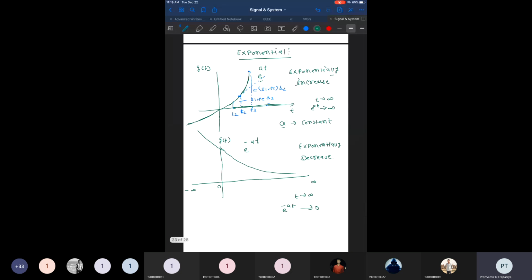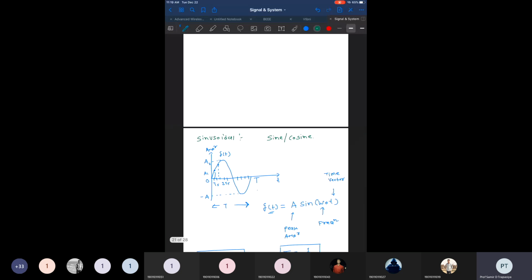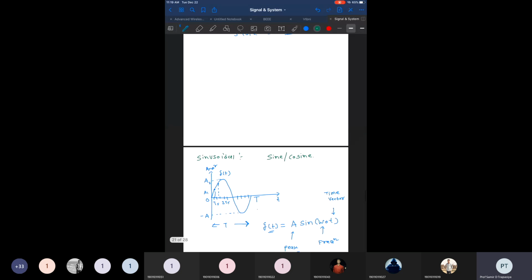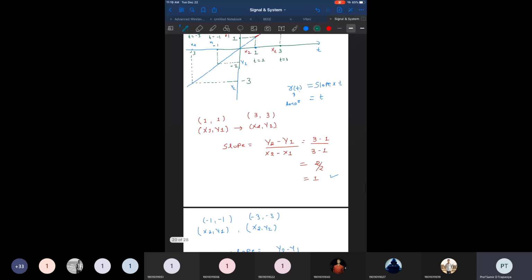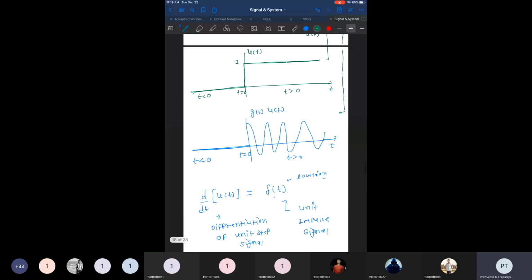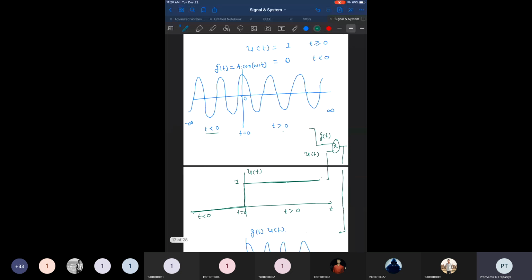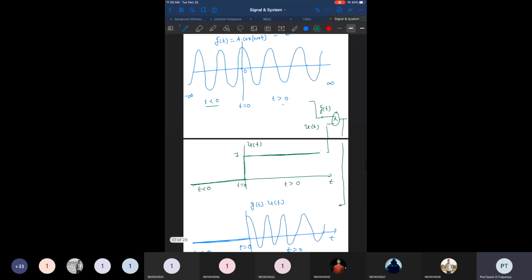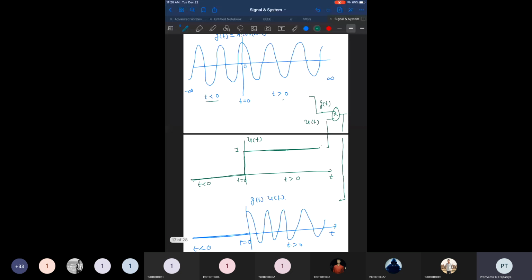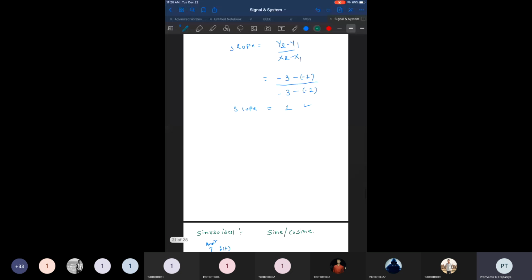Then we discussed exponential functions, the positive going exponential function and the negative going exponential function. We discussed basic functions like sine, cos, and ramp signal. And then we initially discussed the unit step signal and defined the relationship between the unit step signal and ramp signal. And one more thing that I think is left for discussion is,